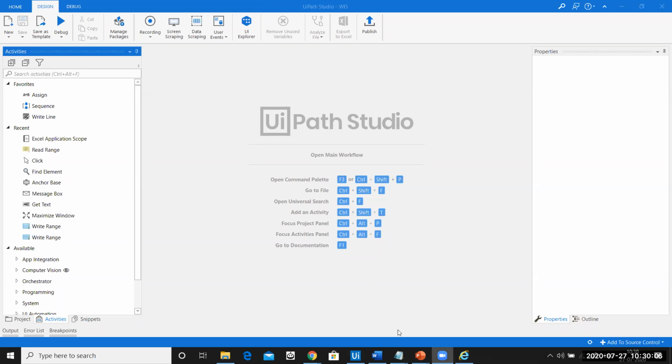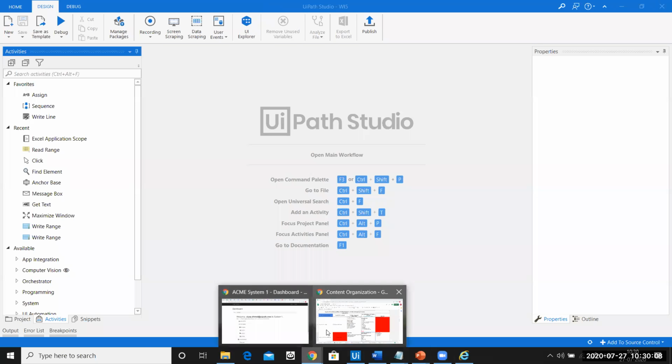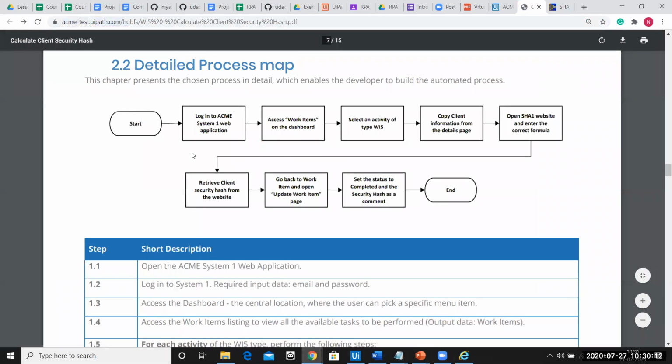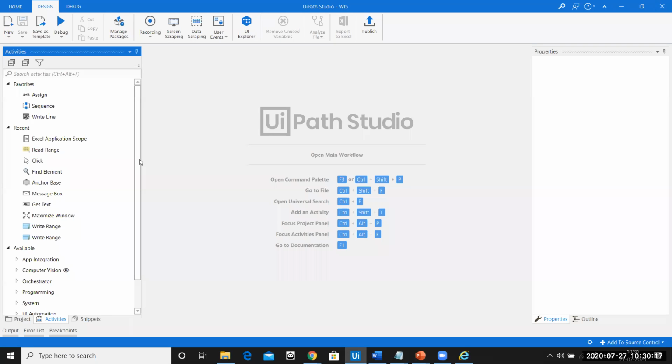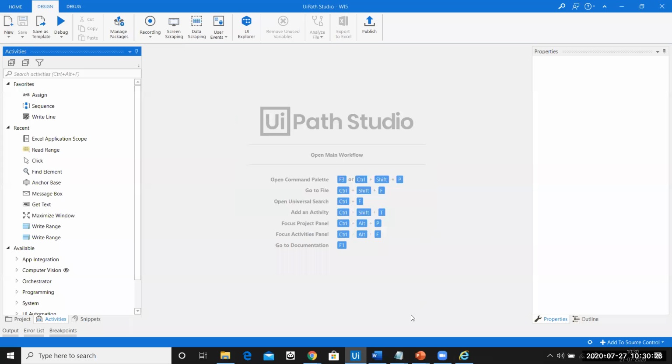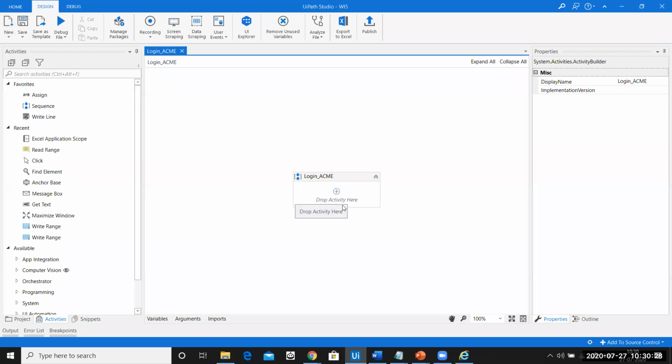So let us go ahead and let me open this also so that we can come to know what we have to do. The very first topic says login into the Acme. Cool. I'll create a new sequence and name it login Acme, which makes sense, because this workflow or sequence is only responsible for logging into the website, nothing else.